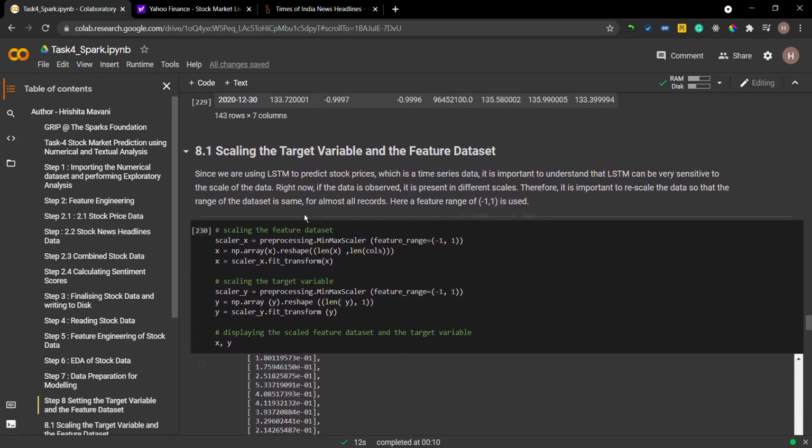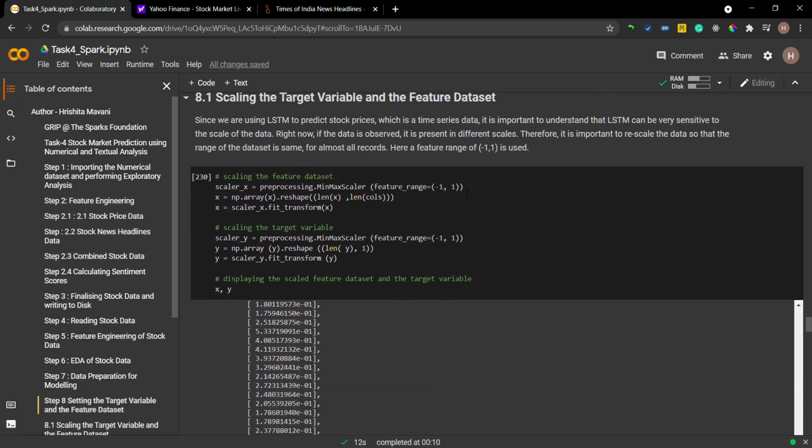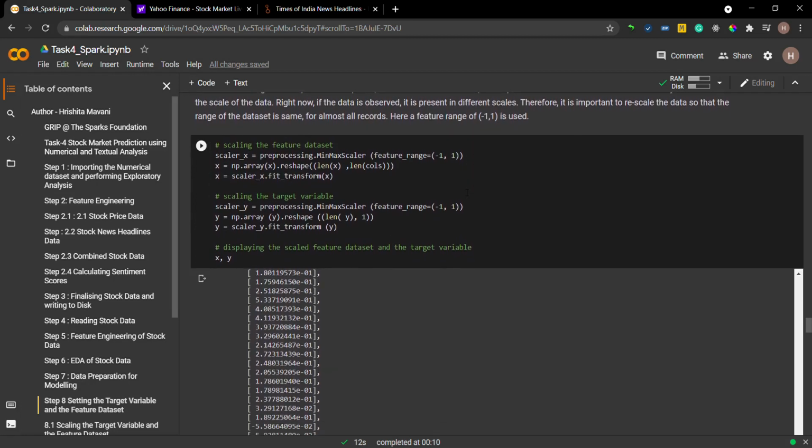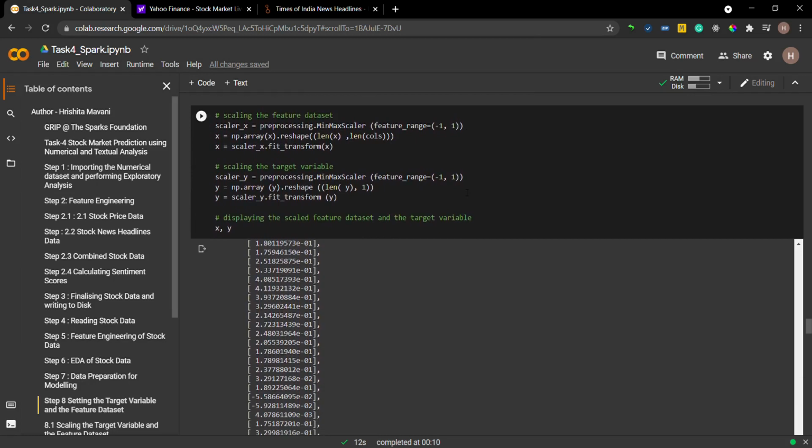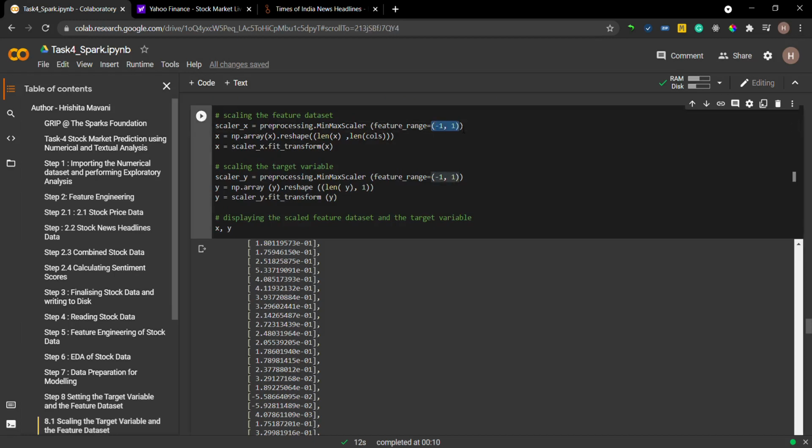Since we are using LSTM here to predict the stock prices and it is time series data, it is important to understand that LSTM can be very sensitive to the scale of data. And right now if you observe, we have data in very different scales. So it is very important to rescale the data so that the range of the data is the same for almost all the records. Here I have used a feature range of -1 to 1, so all my data will be in this range.